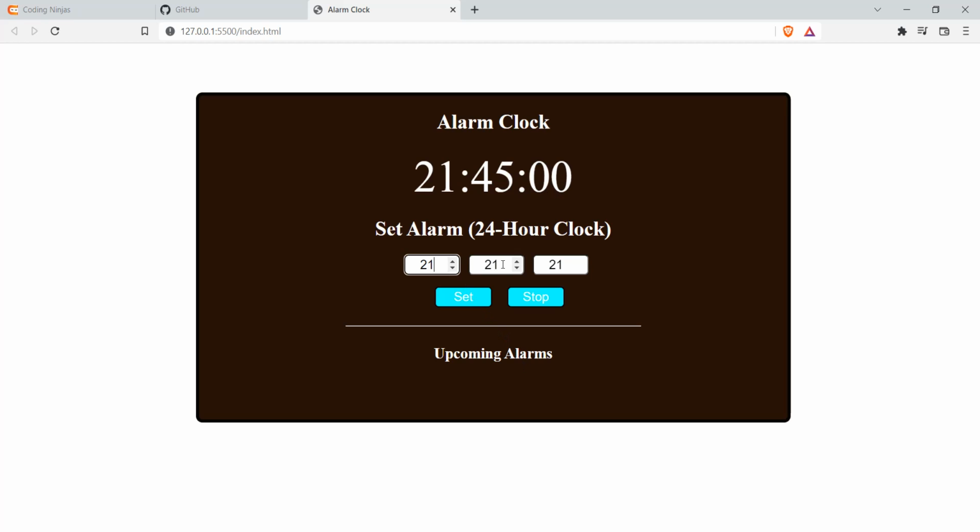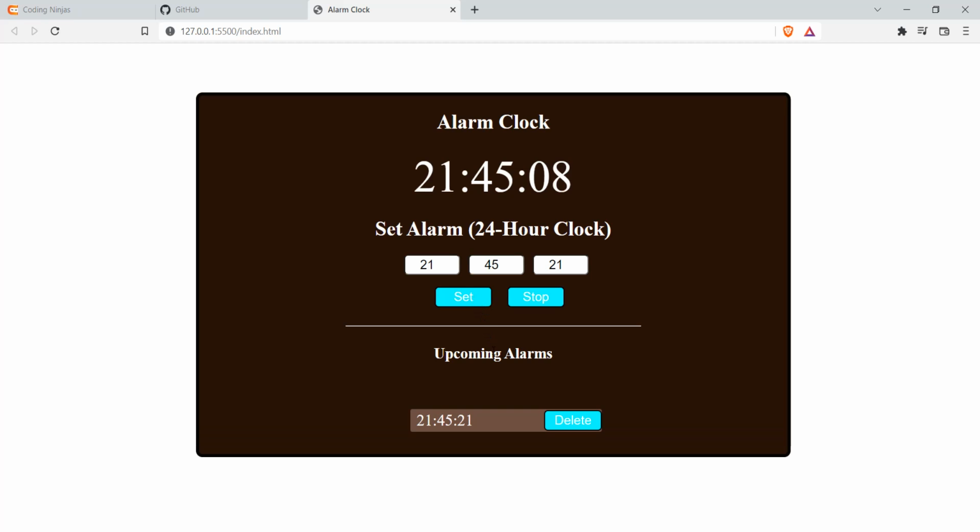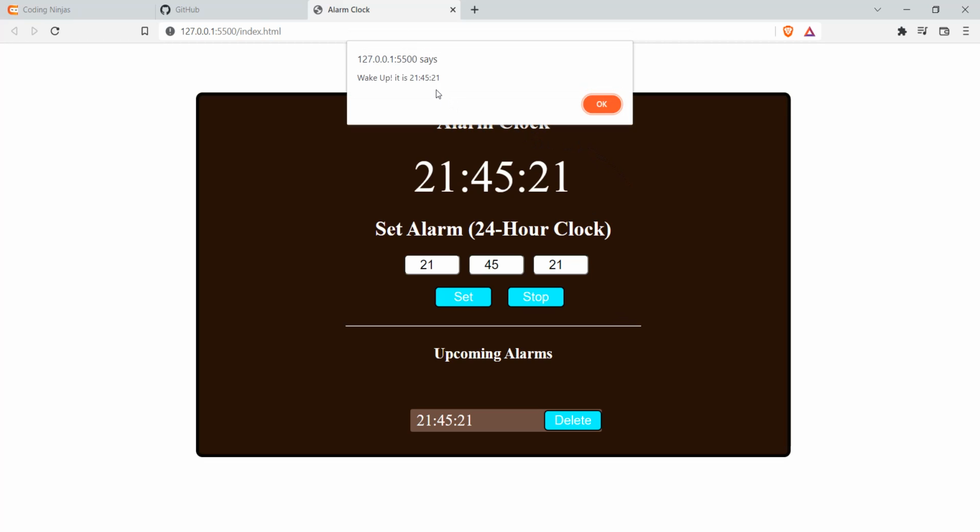For example, it's 21:45. Let's set the alarm at 21:45, and it is going to ring soon. Just hold some seconds. As you can see, a pop-up comes, and when I click on OK, the alarm will start ringing.